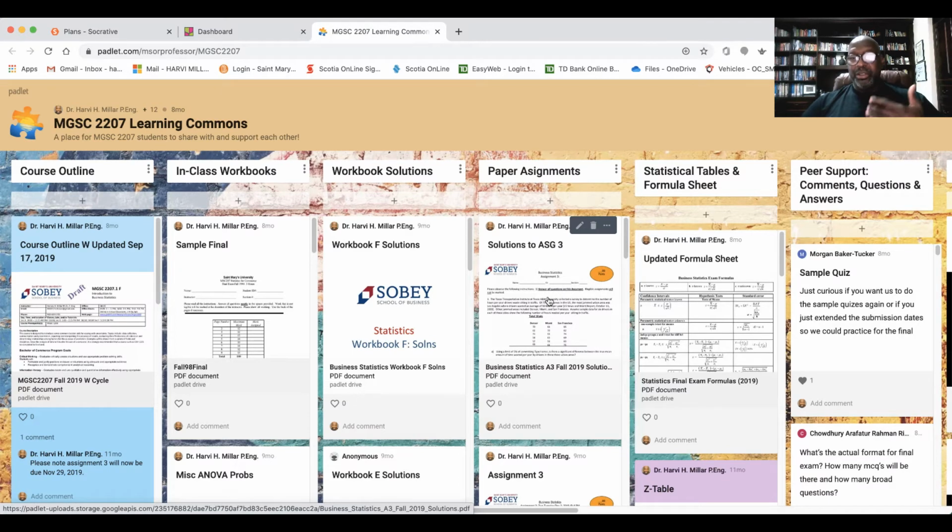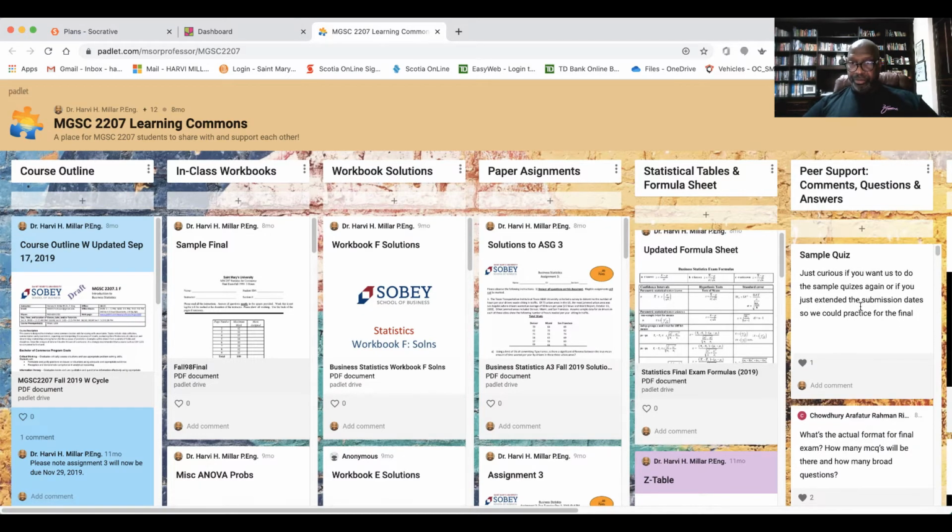I could post the assignments in Brightspace, but as a backup, if a student goes to Padlet, I also have a redundant copy of the assignments right there, so they could actually see it in Padlet itself, rather than having to go back to Brightspace. The tables are right there, so sometimes if we're working a problem and they're in Padlet and they need to see a formula, the formula is actually right there.